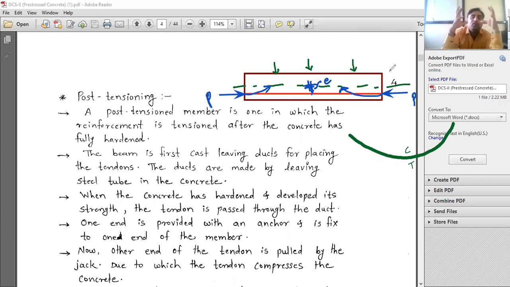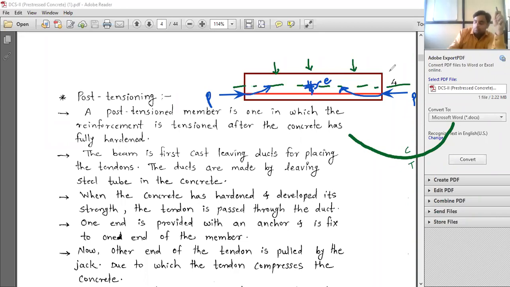So some assumptions are also made, and based on that some theories are evaluated. When we consider this sagging and this hogging, we say that every fiber or every molecule on the neutral axis neither experiences compression nor experiences tension. But is it practically true? You can see with your eyes that it has started to bend. That curve is there, concave or convex, whatever. But still we consider that. So that type of thing is there everywhere. You have to keep this neutral axis in your mind.